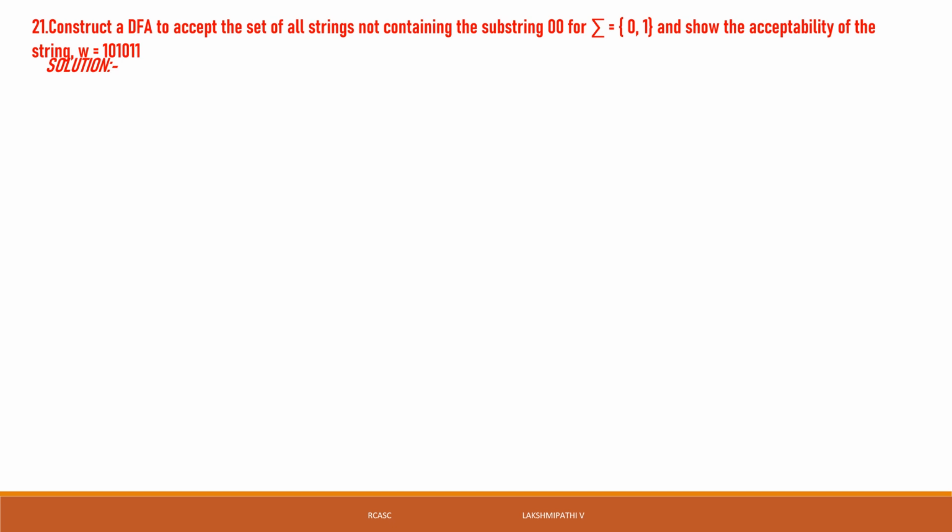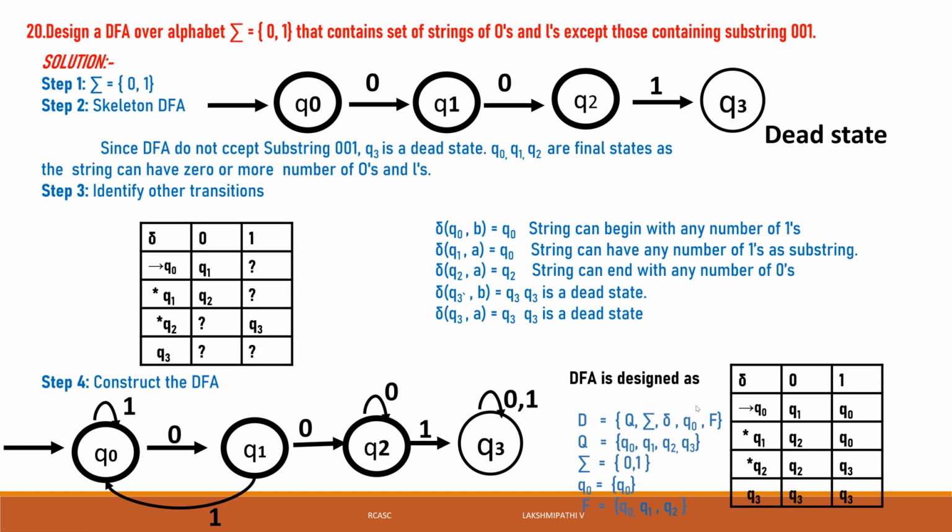So read the question. Construct a DFA to accept the strings not containing the substring 0 0. In the previous example itself there was no minimum string, but here also two continuous zeros are not there in the substring.